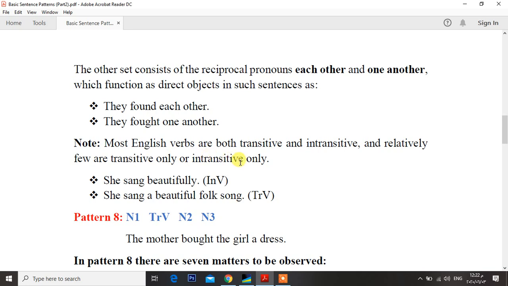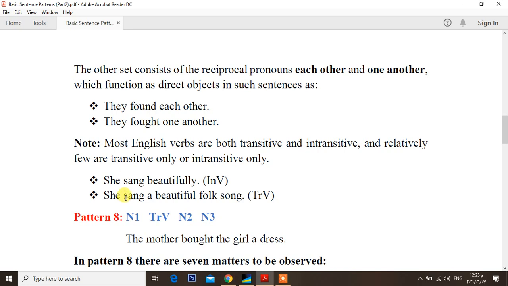So English verbs in general, on the one hand, can be regarded as transitive, and on the other can be regarded as intransitive. The same verb sometimes can be considered transitive and another time can be regarded as intransitive.